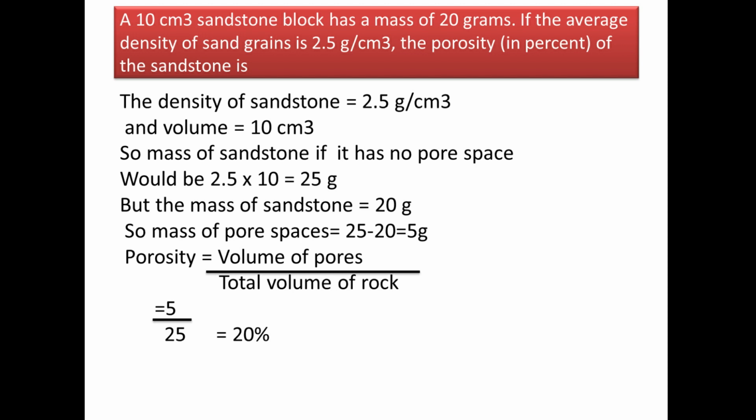But in the question it is mentioned that the mass of sandstone is 20 gram. So the mass of pore spaces is 25 minus 20, that is 5 gram, which is excess. Okay. Now the porosity is volume of pores divided by total volume of rock, that is equal to 5 divided by 25, which will give you 20% as your answer.